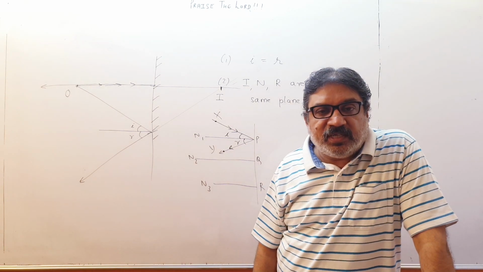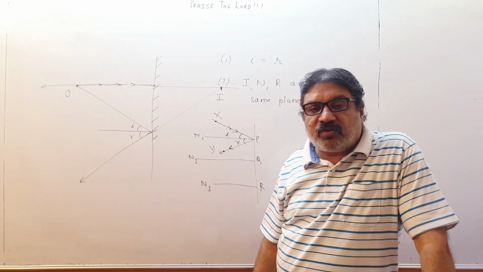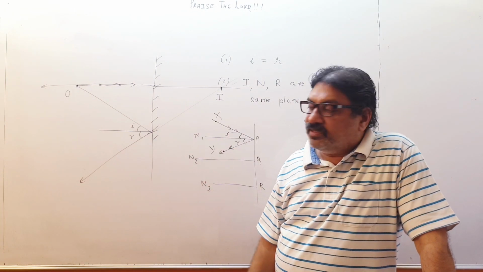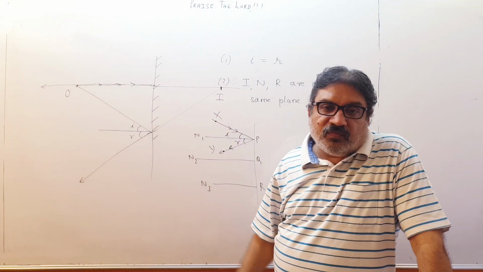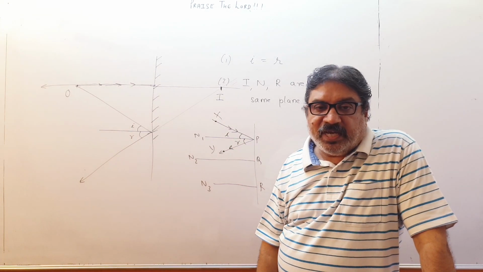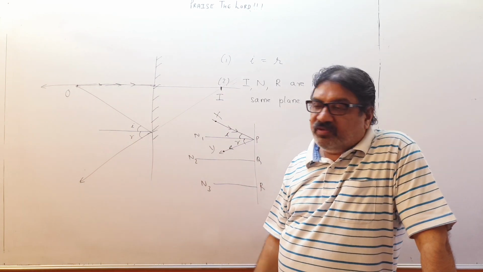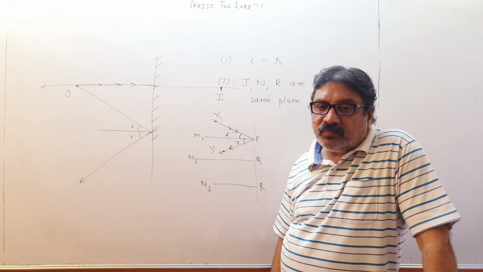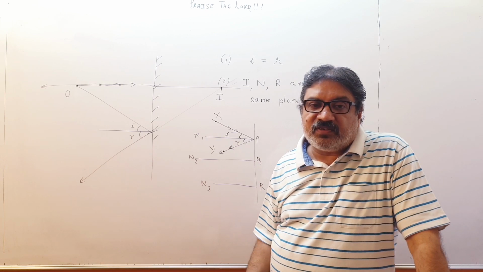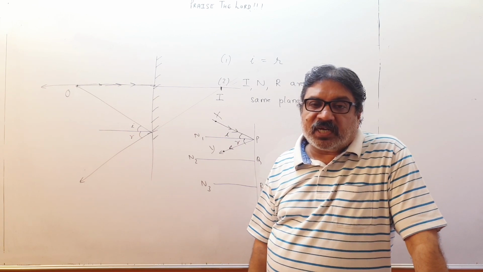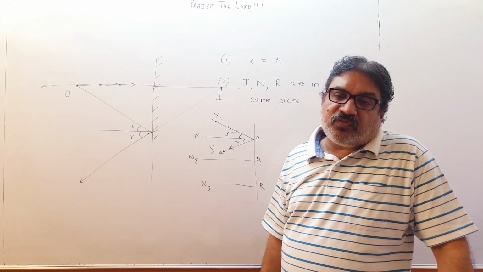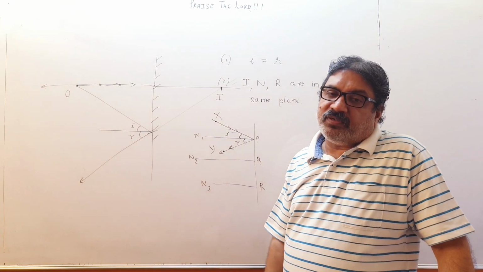If rays are actually meeting, then it is a case of real image. If rays are not meeting, and we have to extend them backwards to make them meet, just like over here, then this is the case of virtual image. So this image is actually not there, but it is existing for us as physicists. We will say a virtual image is there. So what is a virtual image and what is a real image? Please understand the definition. A real image is formed when the rays actually meet after reflection. And a virtual image will be formed when the rays actually do not meet, but they will be extended to meet.